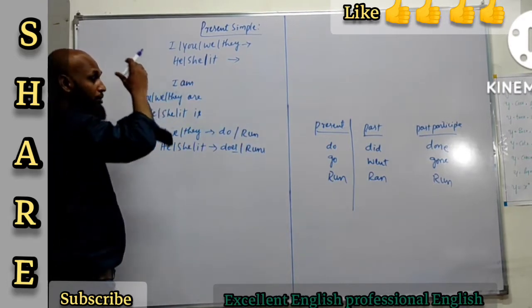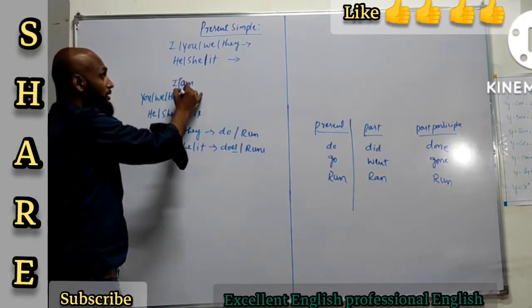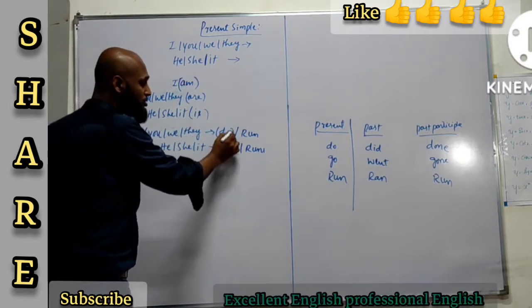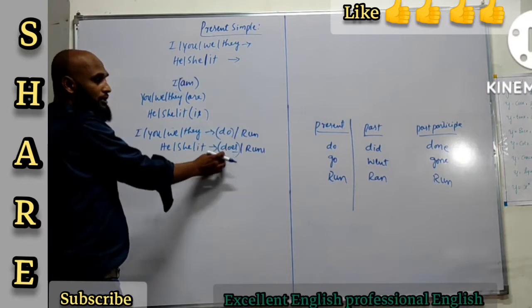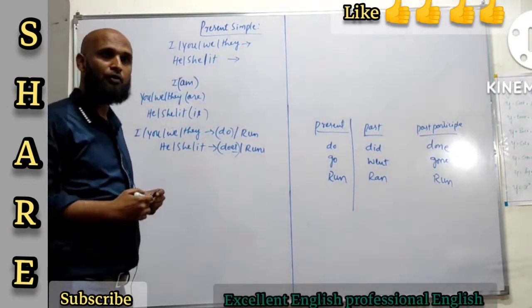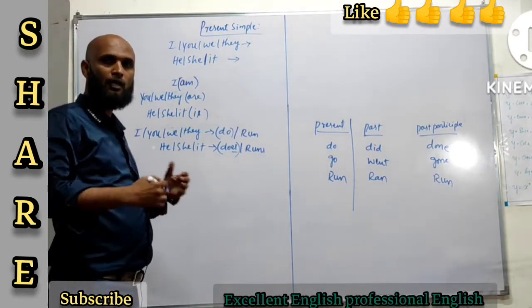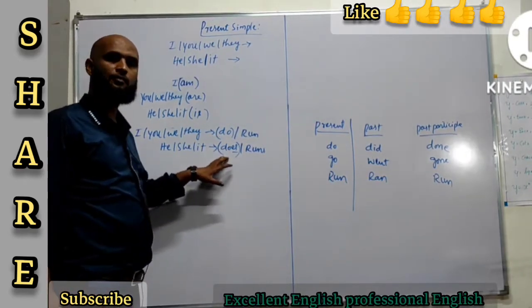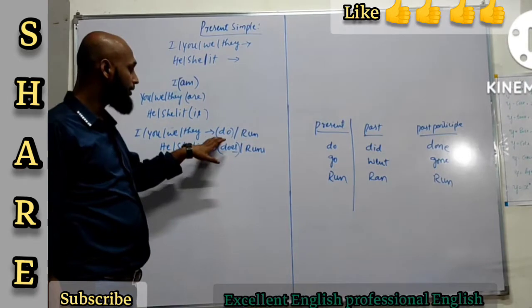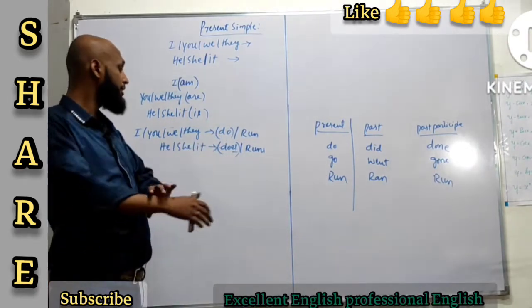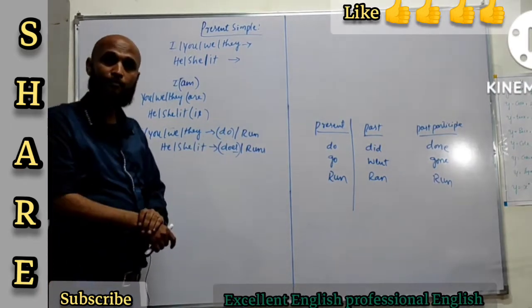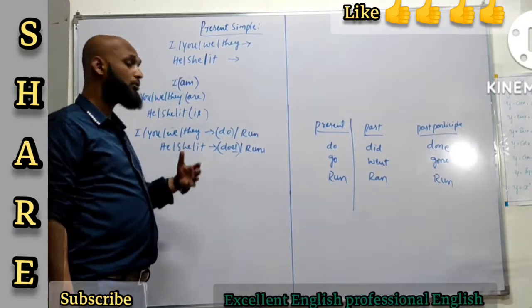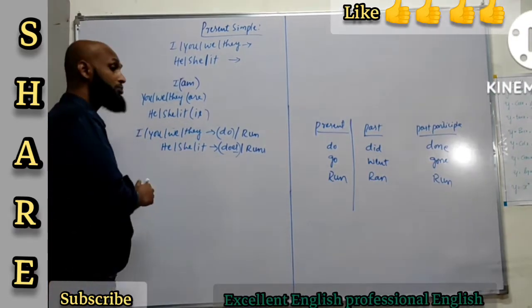And these are the helping verbs as well that you're going to use. I am, are, is, as well as do, does. And do or does, they play a very crucial role in present simple. You use do and does for present simple, and you are forming sentences using do and does. Alright, sometimes you are going to make questions as well, right? So when you are making questions, you are going to use does.